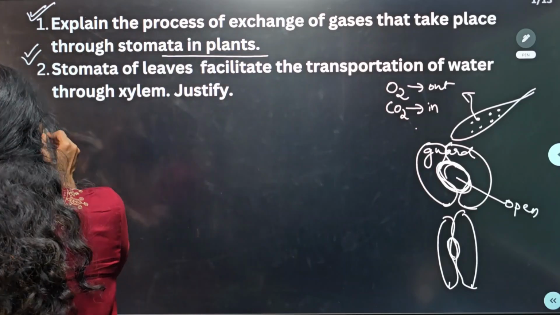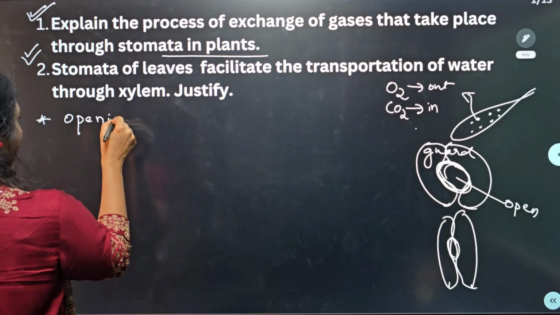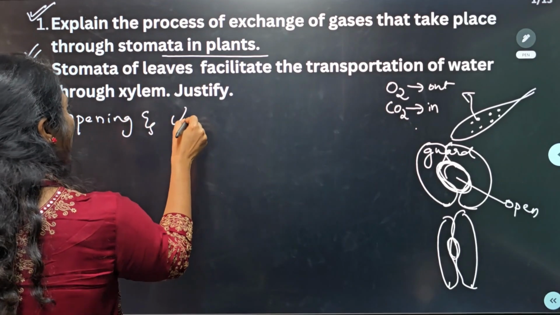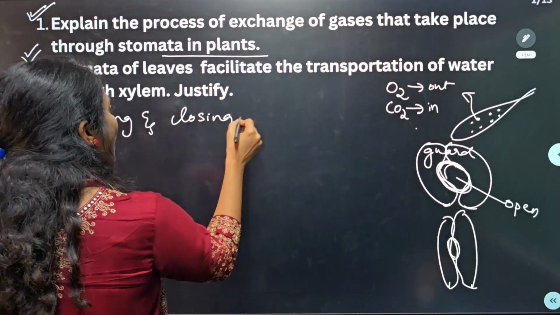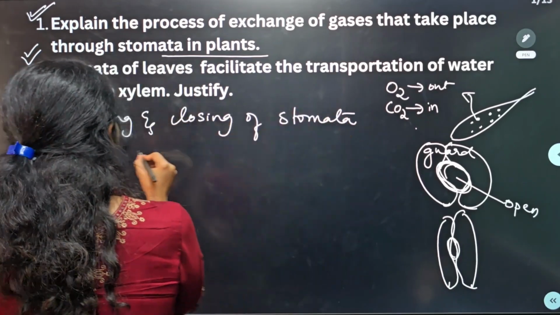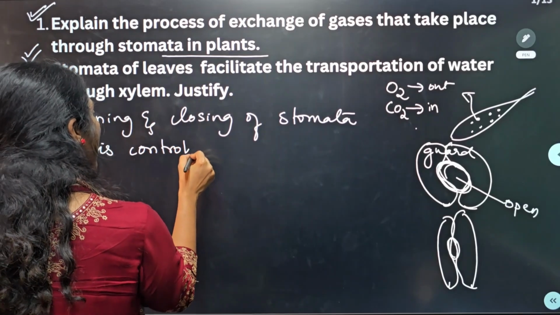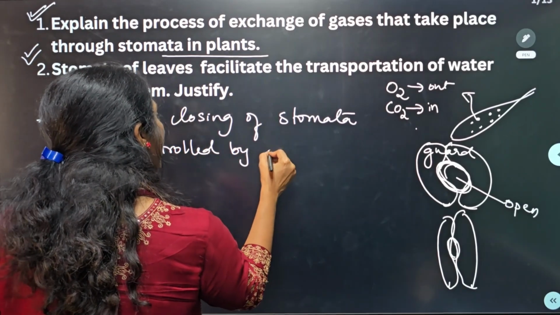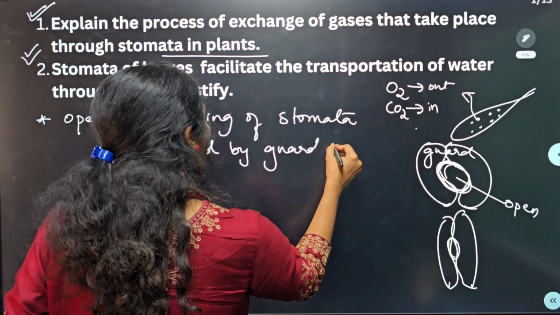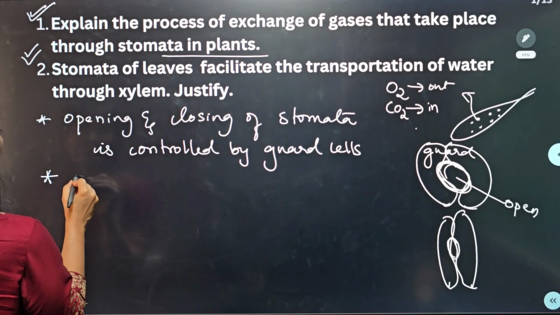What is the first point you can write? Opening and closing of stomata is controlled by guard cells. When does the stomata get opened up? This is very important.